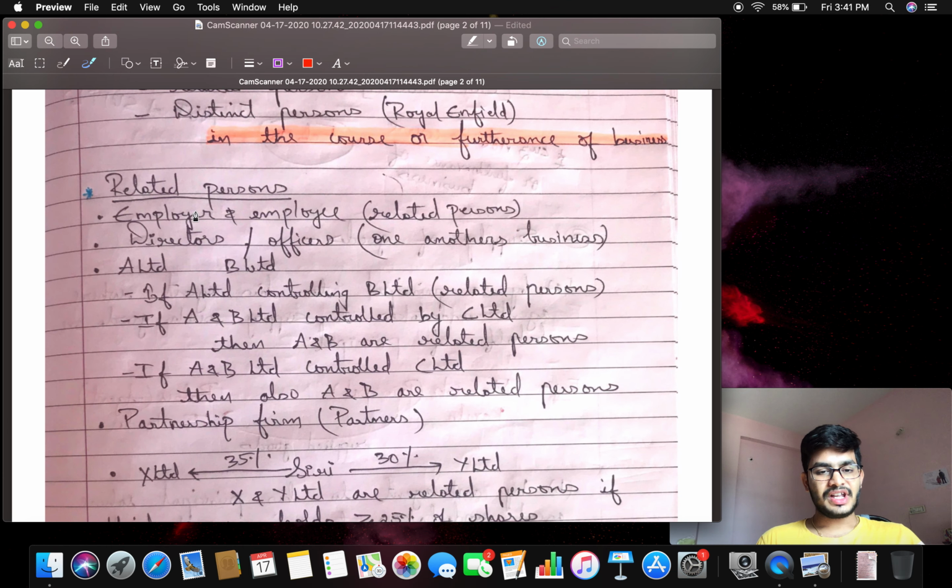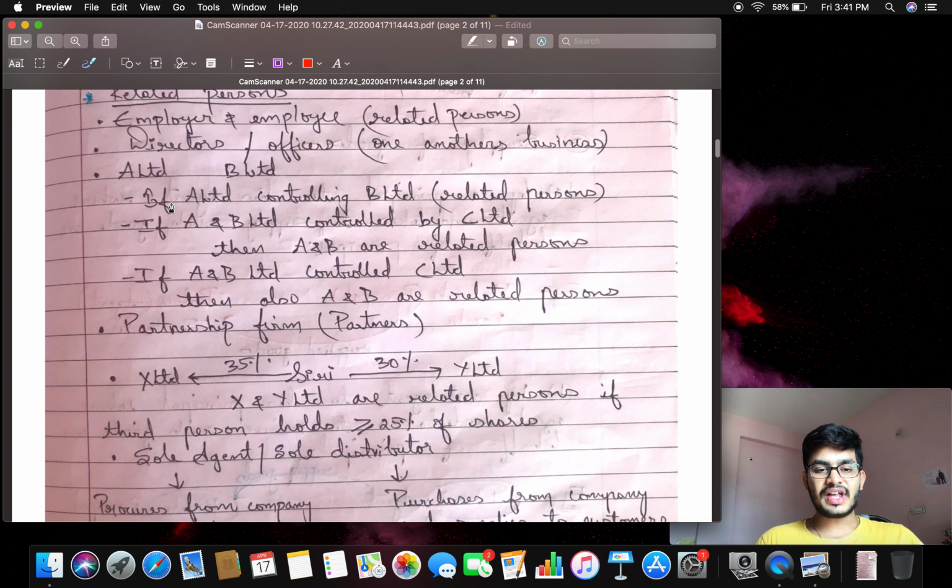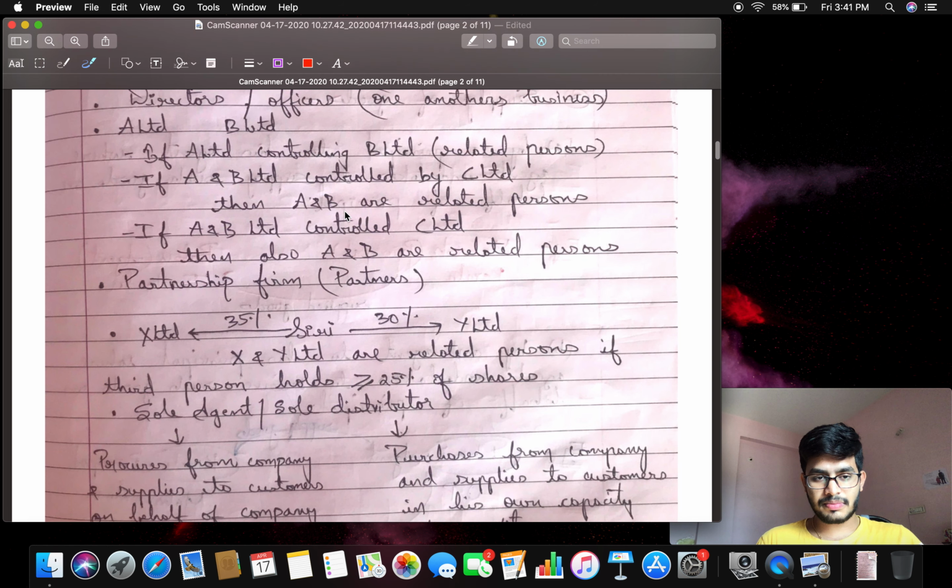Let us take, see, employer and employee are related persons, and the directors and officers are also related parties. For example, I am a director in my friend's company, and my friend is a director in my company. At that time we both are related persons in one another's business. Let us take an example. If A Limited is controlling B Limited, there are two companies, A Limited and B Limited, at that time A and B both are related persons.